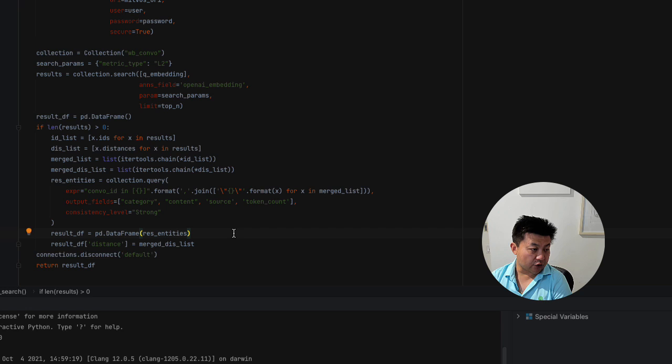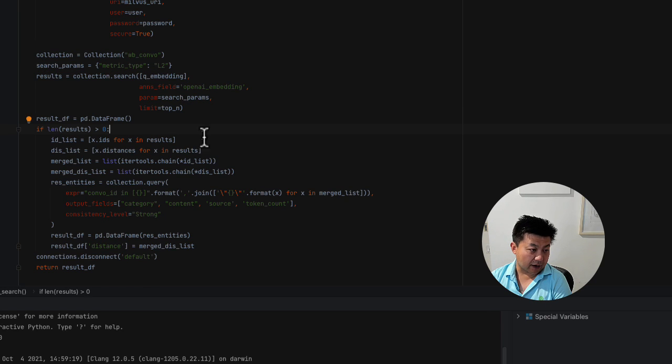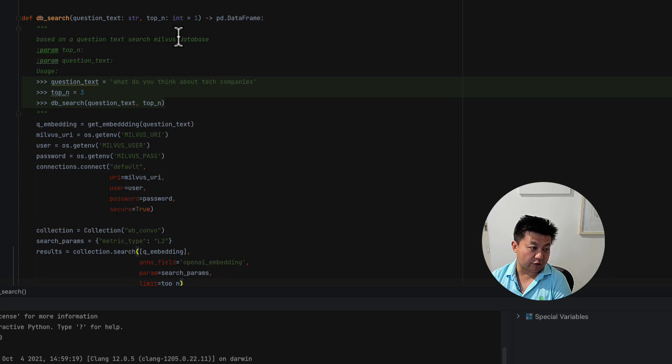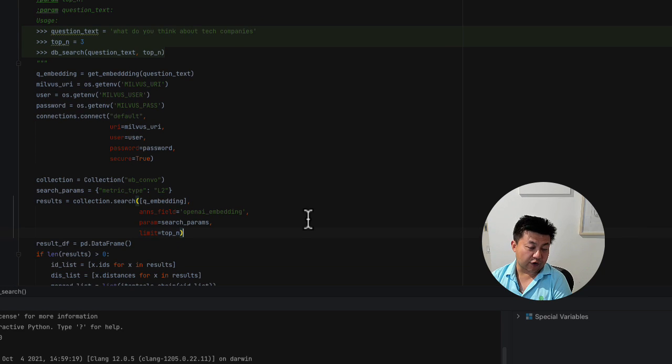And then what we're going to do is call the search function from that collection. And then we're going to pass in the search parameters, which in this case, we're specifying that we're using metric type L2. And then there is a parameter called limit, which returns you X number of results. And we do have a parameter that goes into the function called top n, which only returns the top n closest results from the question.